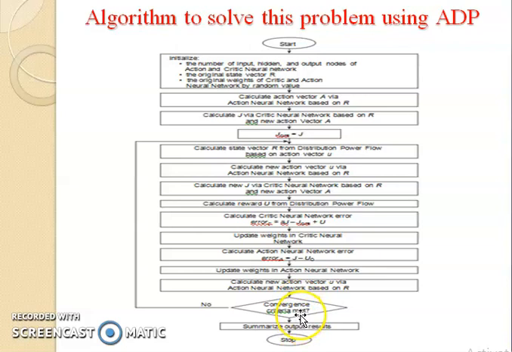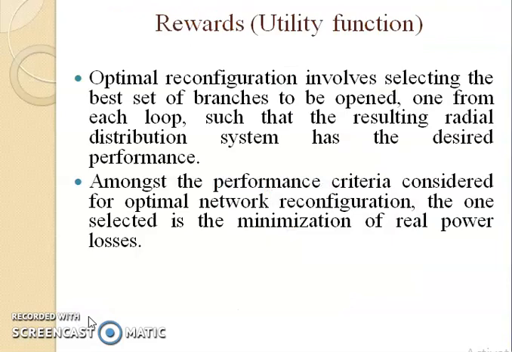If the convergence criteria is met, then you summarize the output results. If you feel that the convergence outputs are not met as per the condition or as per the reconfiguration structure, once again it will go to this particular step. Once again you are going to calculate the state vector, you are going to calculate the new action vector, and we are calculating the error by using the neural network structure. So trial and error method will take place. This loop will continue until you get the desired output. So this is the algorithm written for the adaptive dynamic programming.